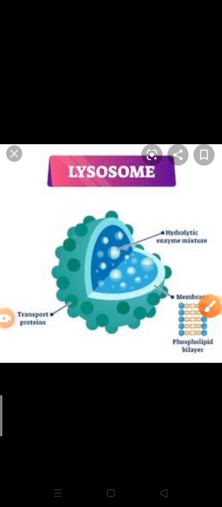Primary lysosomes are such lysosomes. I used the word primary lysosome in my last video also, related with Golgi bodies. Primary lysosomes are the type of lysosomes which contain inactive forms of hydrolytic enzymes. Secondary lysosomes contain active hydrolytic enzymes, and tertiary lysosomes are also known as residual bodies. What are residual bodies? They contain indigestible material. I can show you one picture also, in which you can understand that these are the residual bodies.